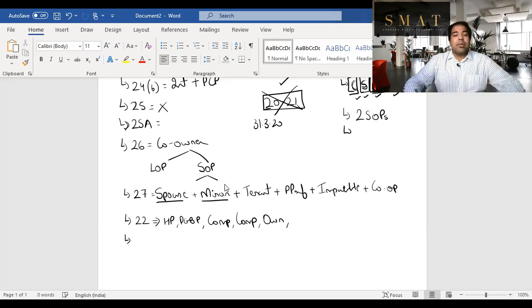Guys, one small concept, guys, when you're doing this and they say a portion of the house, let's say ground floor you rented out, first floor you're staying on your own. Guys, in case of portion of the house, not part of the year, part of the year, if it's portion of the house, then the word is apportion. That means everything is apportioned, right from municipal value, fair rent, standard rent, to actual rent, to municipal taxes, to interest. Everything is apportioned in the ratio in which they are giving, and that's how you will do it.